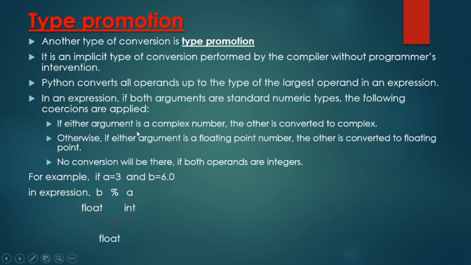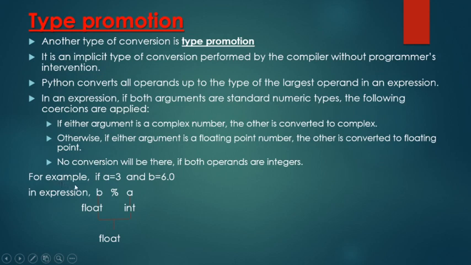First, if either argument is a complex number, the other is converted to complex. Otherwise, if either argument is a floating point number, the other is converted to floating point. Means if the first one is an integer and the second one is float, then it will convert to the higher data type, that is float. No conversion will happen if both operands are integers. If both are integers, there is no need to convert the data type.